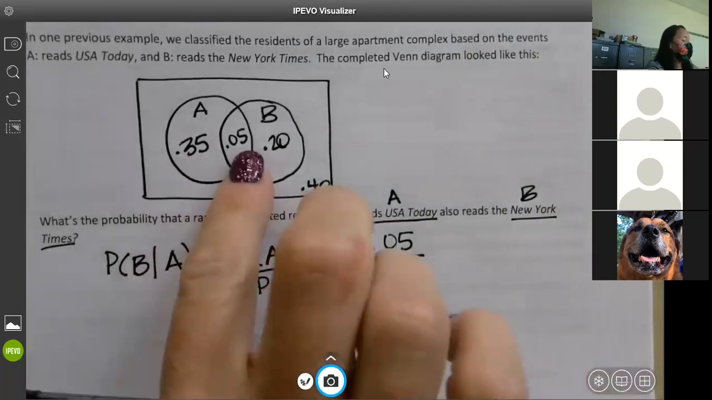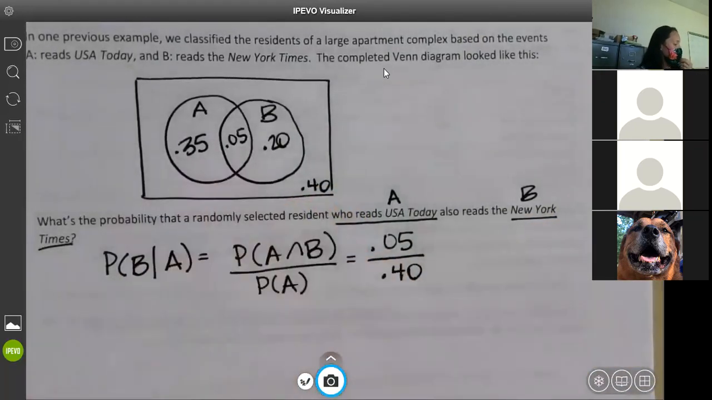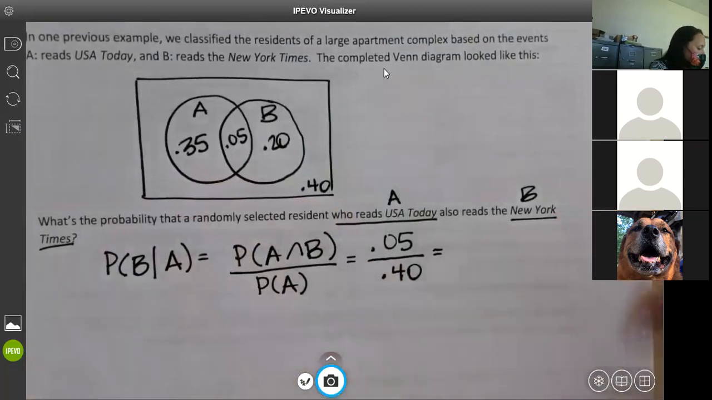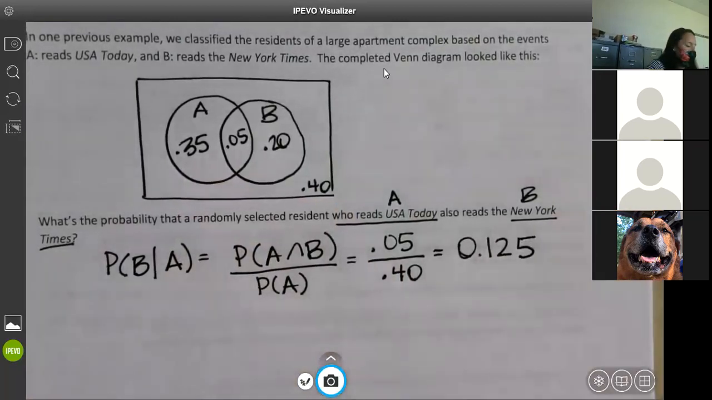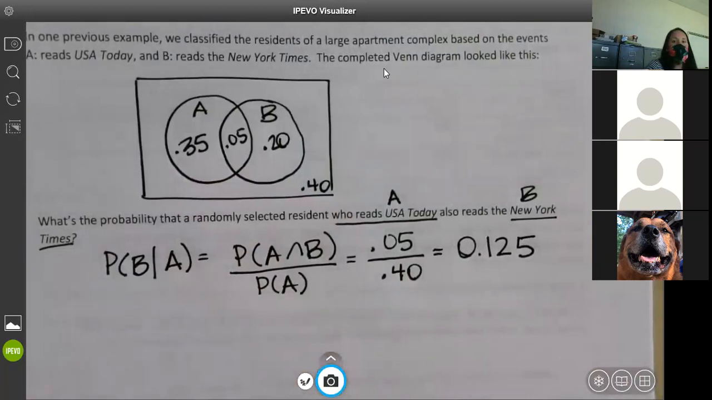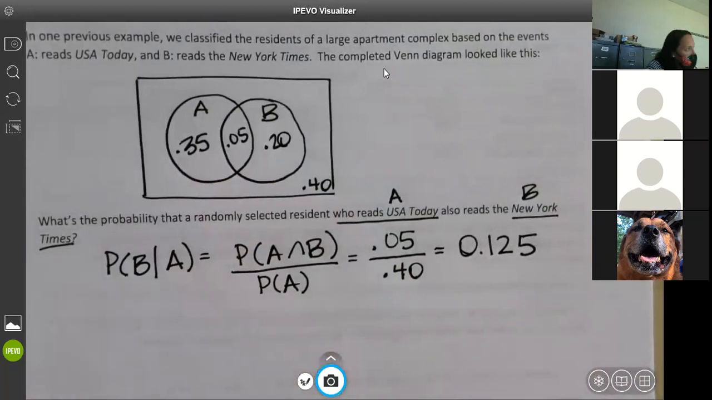We want the 35 and the 05. Okay, so that's perfect. 0.4. When we put this in our calculator, I'm not going to make you do it, but you get 0.125. Now, how do I interpret this? Because you're going to have to interpret, so remember that.